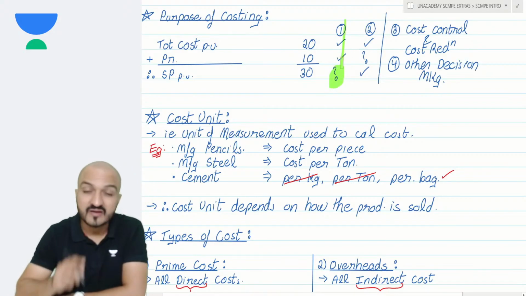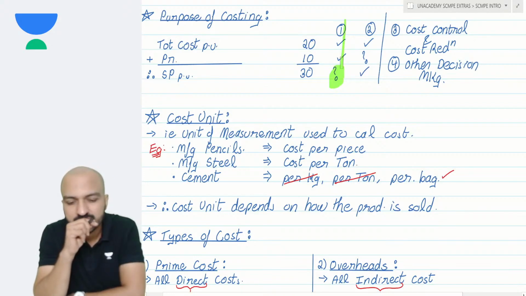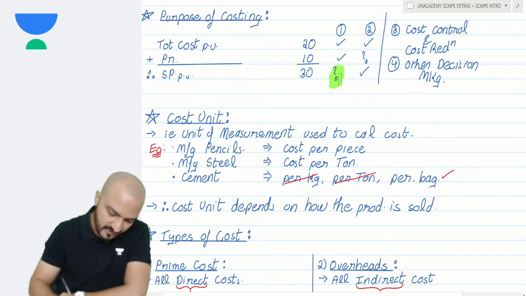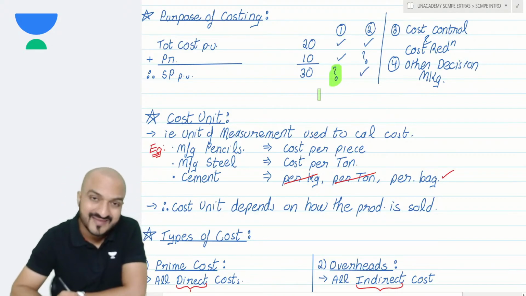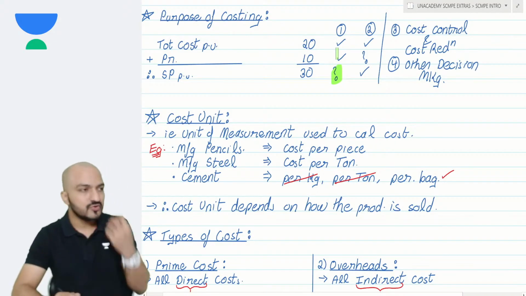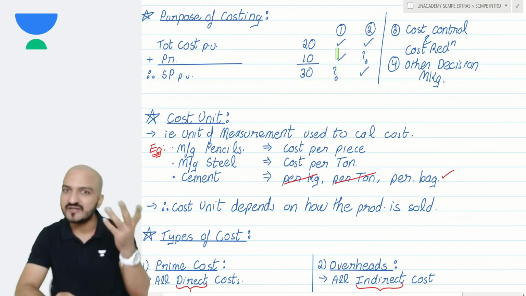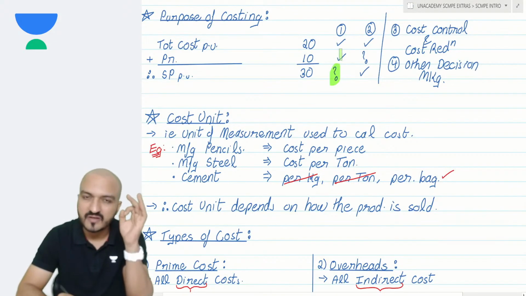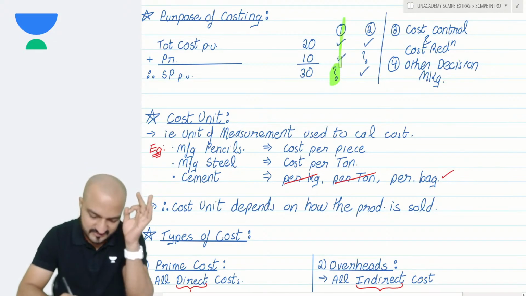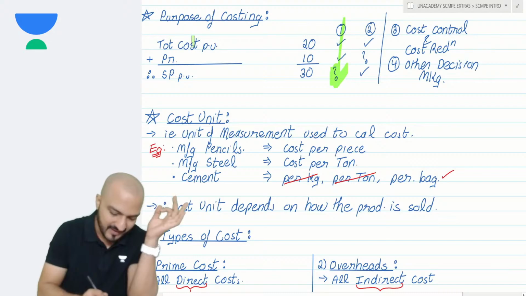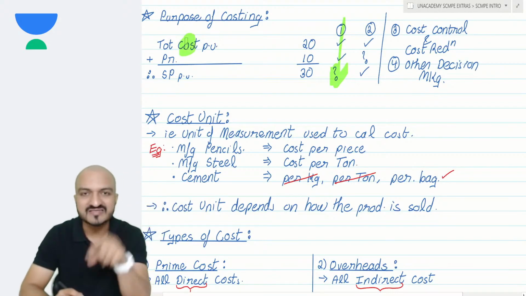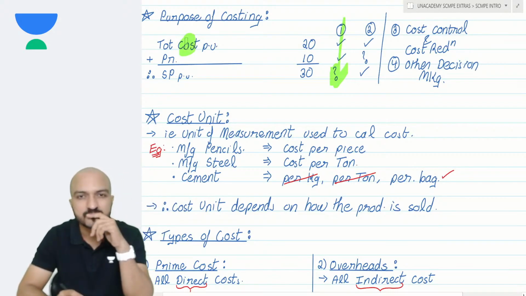When is that done, beginning of the year or end of the year? Naturally, that is done at the beginning of the year. You need to decide a selling price before you start selling the product. Now, if this is done at the beginning of the year, tell me, in this purpose, will my cost calculation be estimate or actual?